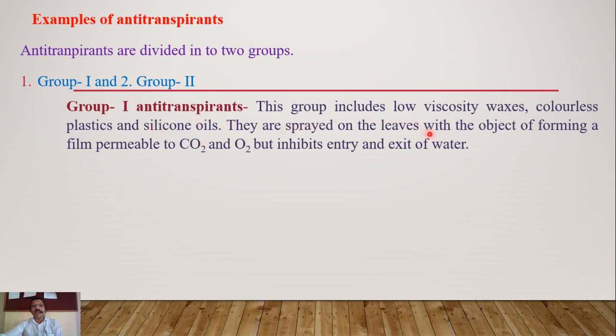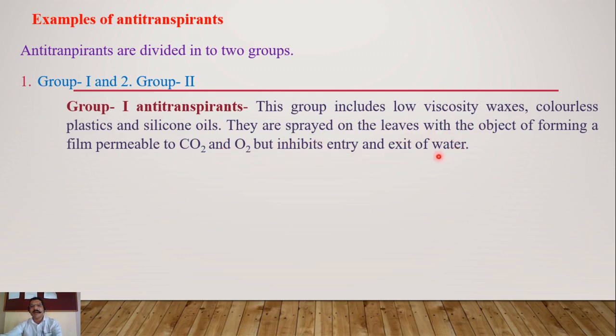They are sprayed on the leaves with the object of forming a film permeable to CO2 and O2 but inhibiting the entry and exit of water. So these anti-transpirant agents, that is waxes, colorless plastics and silicone oils, are sprayed on the surface of leaves and permit CO2 and O2 for gaseous exchange, but inhibit the entry and exit of water.